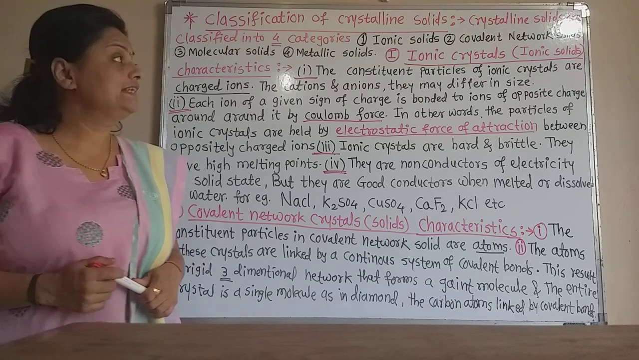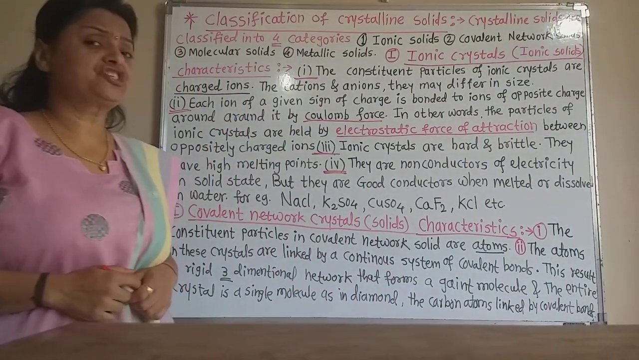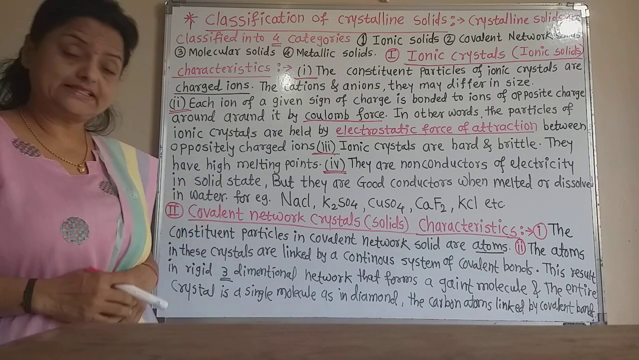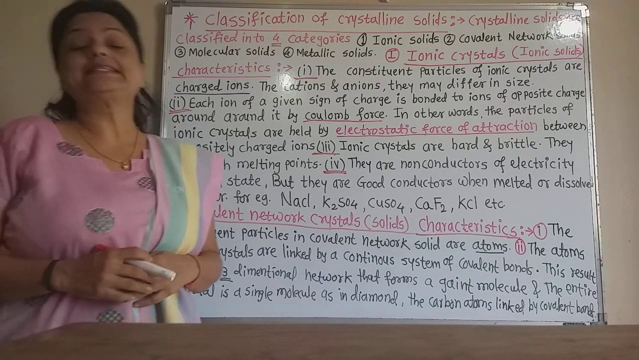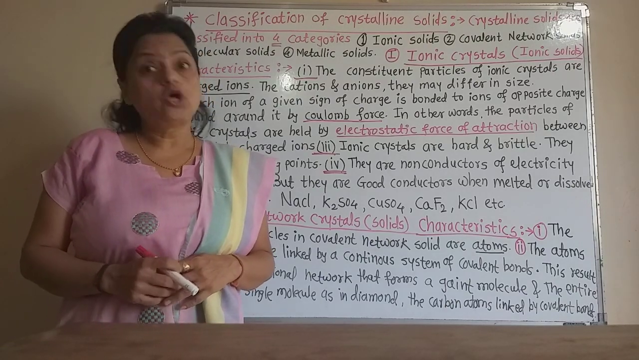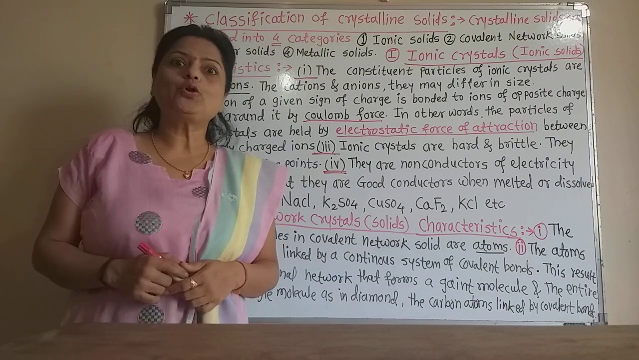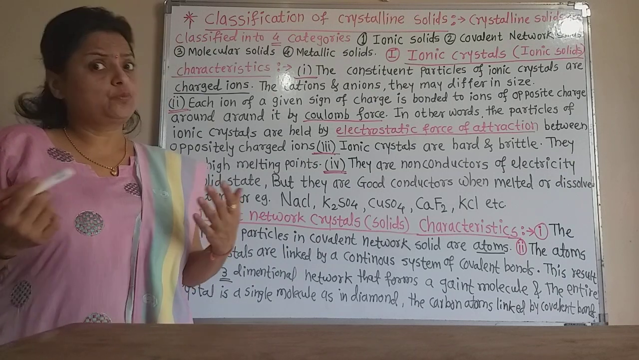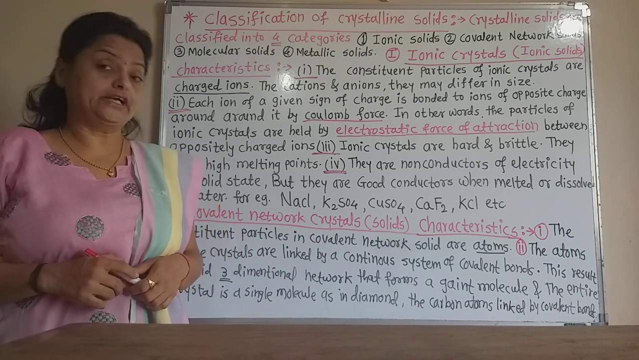Now the first solid is the ionic crystal. The first crystalline solid is the ionic crystals or ionic solids. You know the examples of ionic crystals or solids: copper sulfate, sodium chloride, again KCl, that is potassium chloride. These are the crystalline solids.